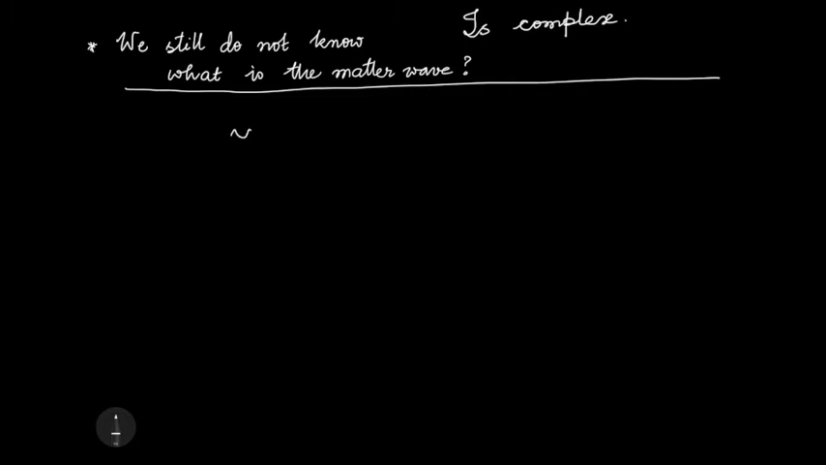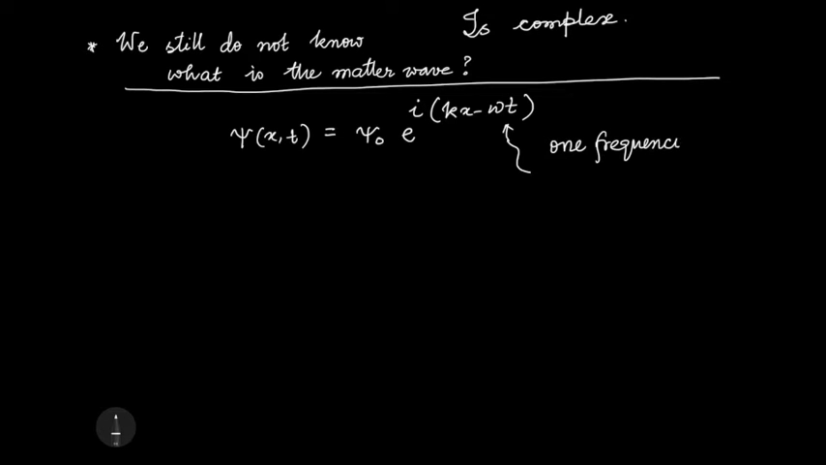First thing we realize is, let us look at this wave psi as a function of x and t. And this we wrote as psi 0, which for the time being you can consider to be just 1, times kx minus omega t. This wave has only one frequency, so it is also called monochromatic.